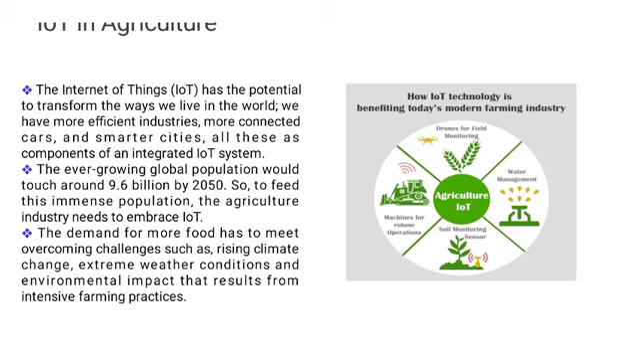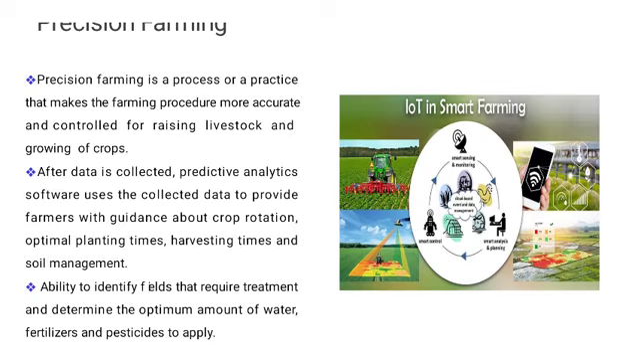The ever growing global population will touch around 9.6 billion by 2050. So, to feed this immense population, the agriculture industry needs to embrace IoT. The demand for more food has to be met while overcoming challenges such as rising climatic changes, extreme weather conditions, and the environmental impact that results from intensive farming practices.